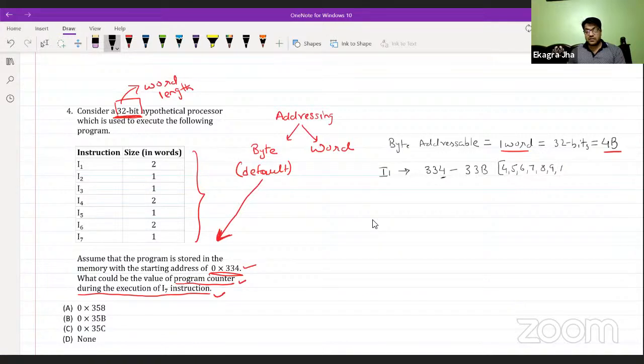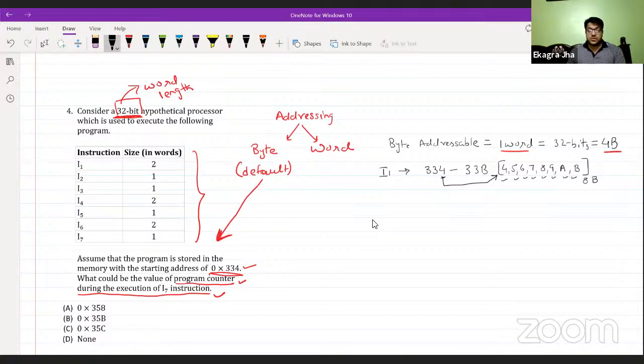Then after 9, the hexadecimal value goes as A and B. These 8 bytes: 1, 2, 3, 4, 5, 6, 7, 8. This is an 8-byte long instruction. It is going to be stored from 334 to 33B, in hexadecimal format. So this is how the last digit is going to change.